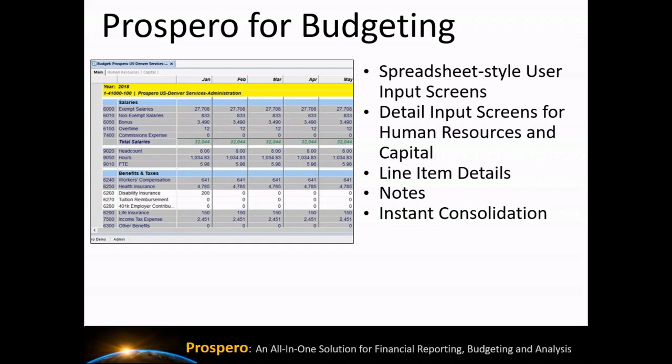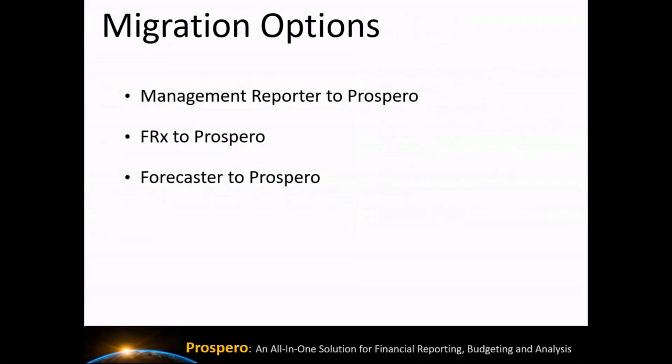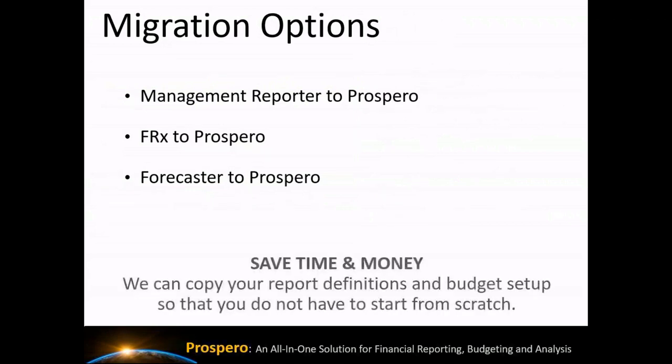Now, if you are currently using Management Reporter or FRX or Forecaster, I want to mention some migration options for you. We do have that set up so that we can help you copy your report definitions from Management Reporter over to Prospero, your report definitions from FRX over to Prospero, and your budget setup from Forecaster over to Prospero. It's a great way to save time and money so that you don't have to start from scratch when you're moving from these legacy products over to Prospero.